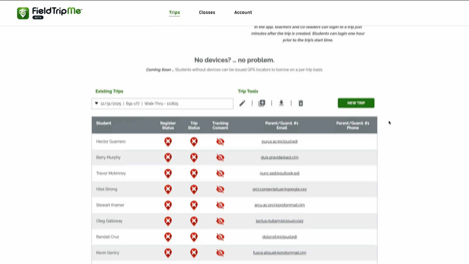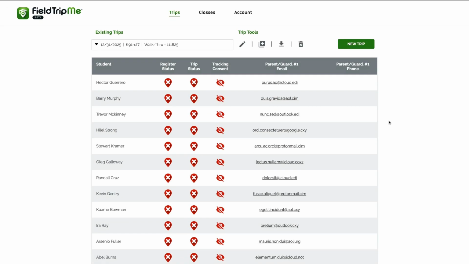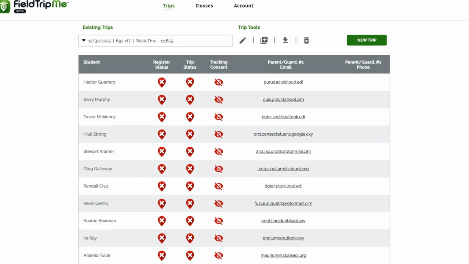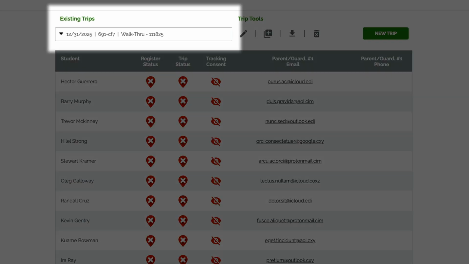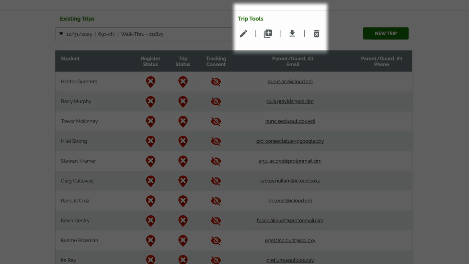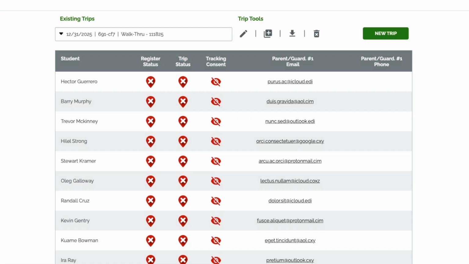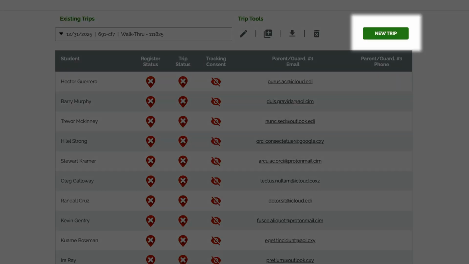Here on the Trips dashboard, you'll see everything you need to create and manage your trips. If you already have existing trips, you can select one from the drop-down menu. Next to that, you'll find your Trip Tools, where you can edit, duplicate, download as an Excel file, or delete a trip. If you're ready to start fresh, just choose the green New Trip button.